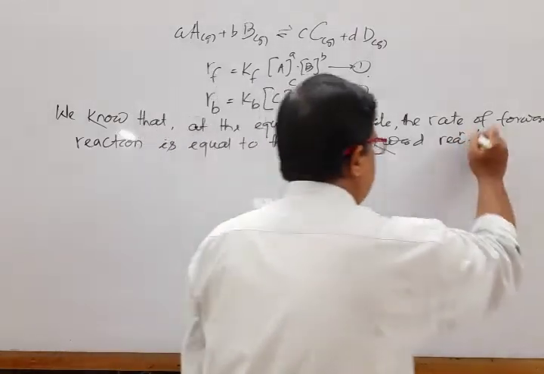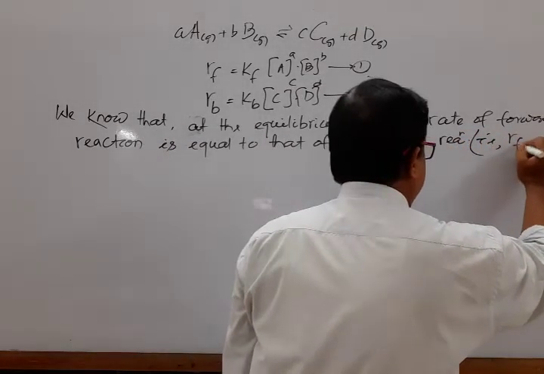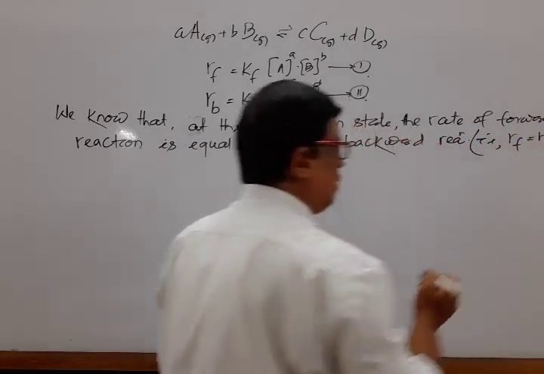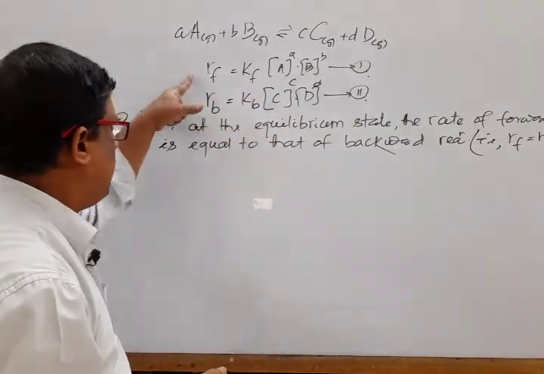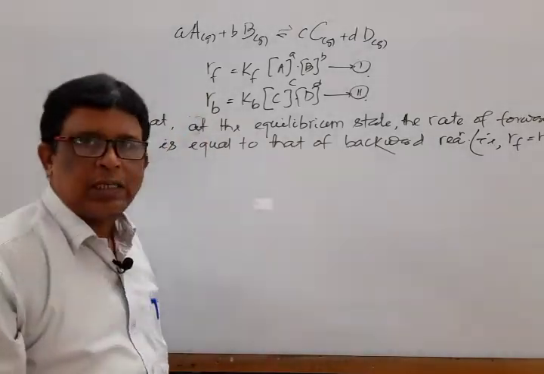That means Rf is equal to Rb. So from equations 1 and 2, LHS is equal to LHS, so RHS is equal to RHS.